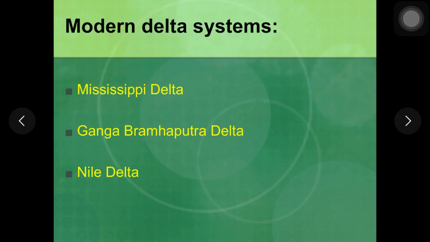Now the next part of this delta system is the study of some of the modern deltas, and these are the representative examples of three different types of deltas: Mississippi Delta, Brahmaputra Delta and Nile River Delta. So we'll discuss these examples in detail in the next video.